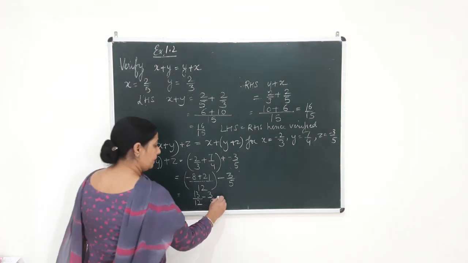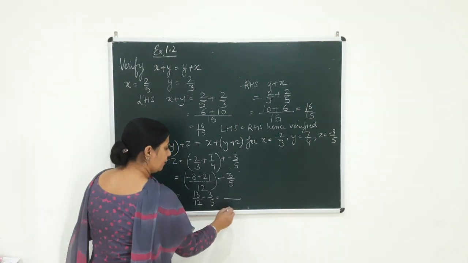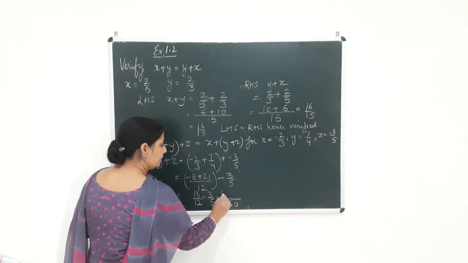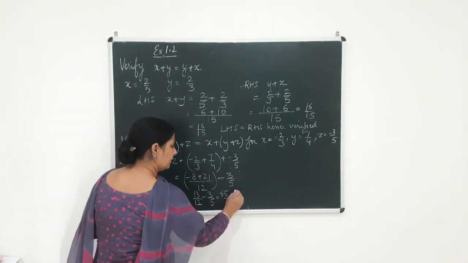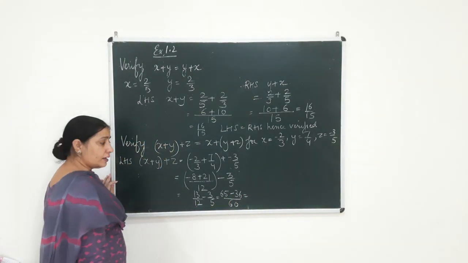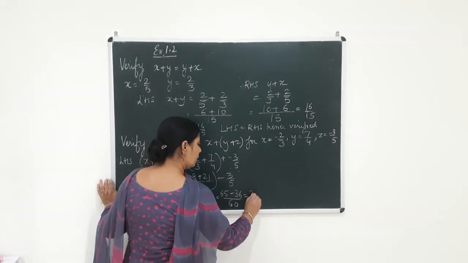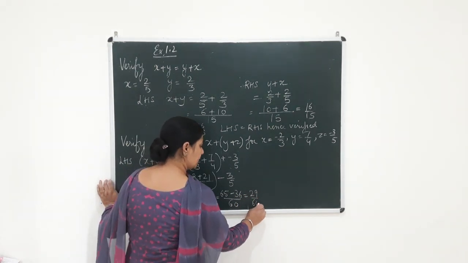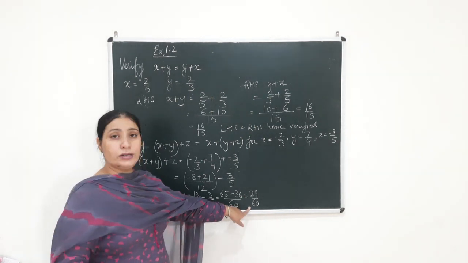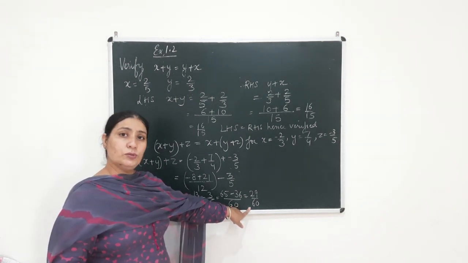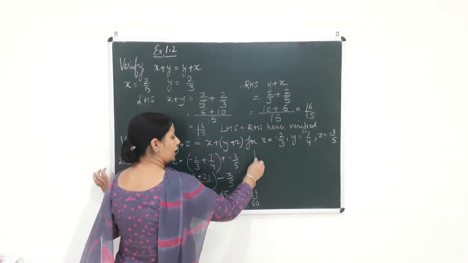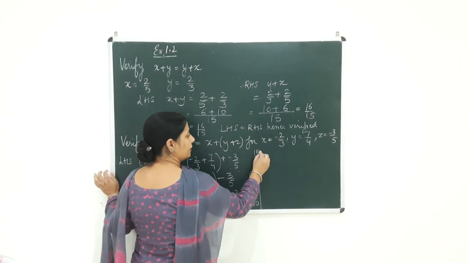Clear? Now, let me take the LCM of this. The LCM of 12 and 5 will be equal to 60. Now, 13 5s are 65 and 12 3s are 36. So, subtract 65 minus 36. That will be equal to, beta, 29 over 60. So, when I solved the left hand side, the answer that I got is 29 over 60. Now, I am going to see whether in the right hand side also I get the same answer. So, for that, let's take the right hand side.